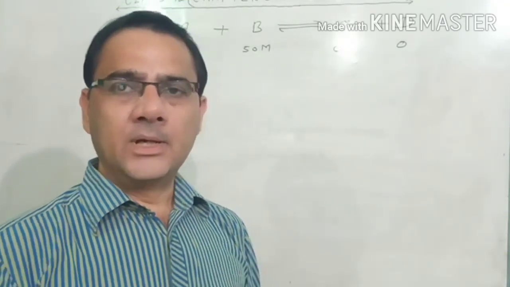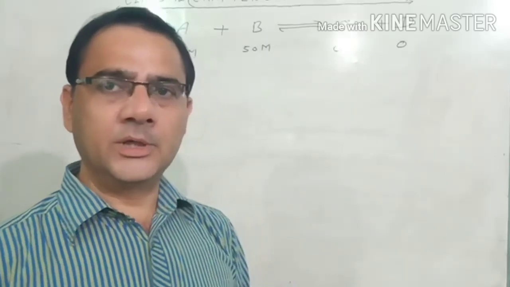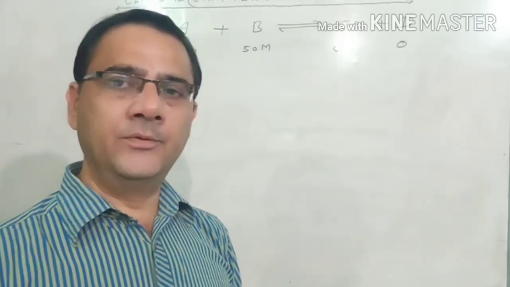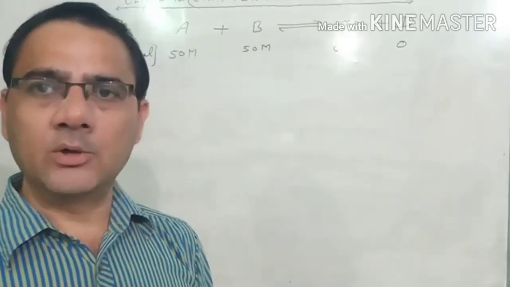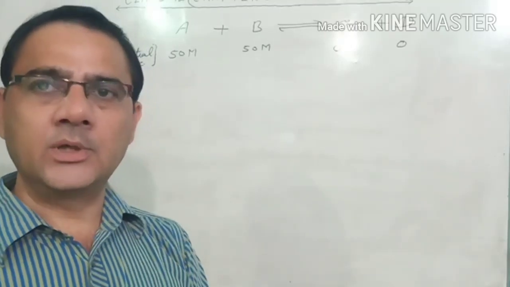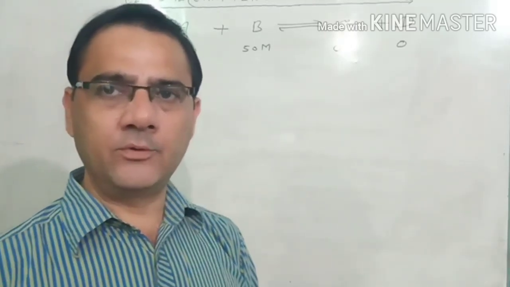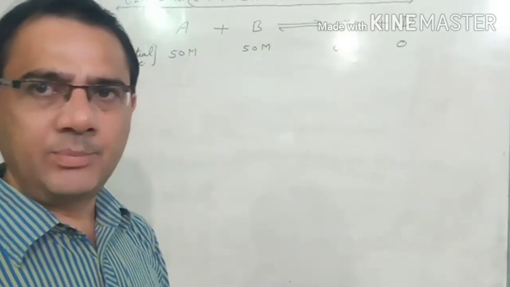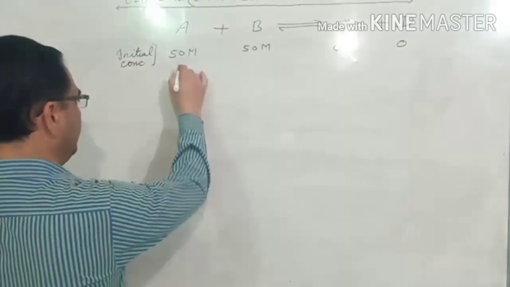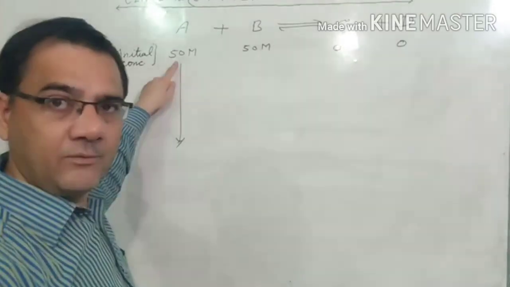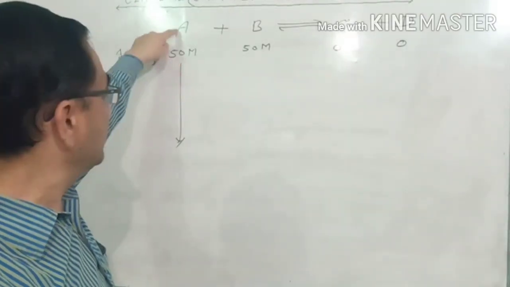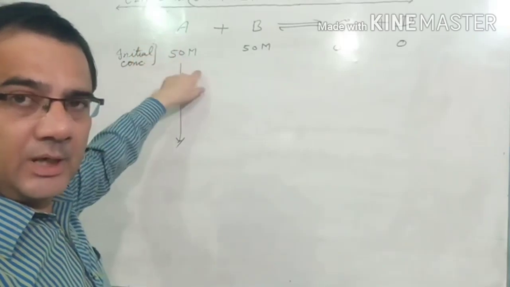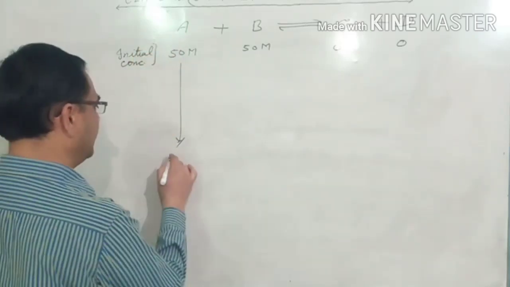Suppose the reaction goes on, the reaction moves on, and we observe what happens to the concentration of the reactant after 20 minutes. We just take the time of 20 minutes and see what happens after the 20 minutes. As an example, suppose after 20 minutes the concentration of the reactant A, that is 50 M, is changed to 25 M.